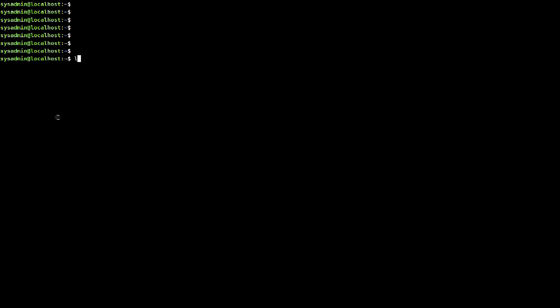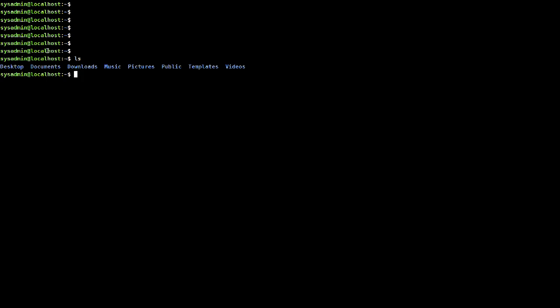Type in ls. As soon as you type in ls, now you see what is hidden inside that blank screen. This is the system admin mode. All you have access to in this mode is desktop, documents, downloads, music, pictures, public, templates, and videos.